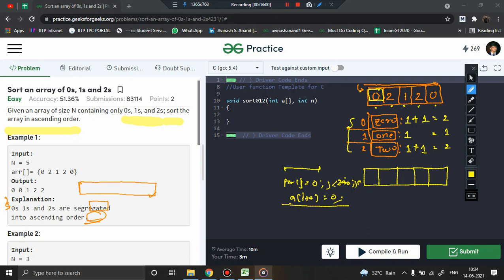Suppose j equal to 0, j less than 2, so basically the index is 0, 1, 2, 3 and 4. Less than 2 means still 1. What will I do? I'll do a of i plus plus equal to 0. So basically this will be replaced with 0, this 2 will also be replaced with 0.